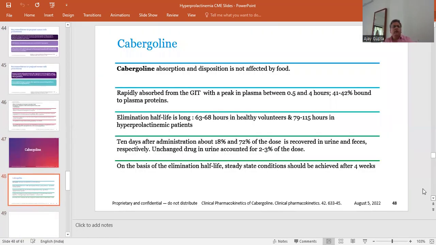Coming to cabergoline, its absorption and disposition is not affected by food. It is rapidly absorbed from the GIT with peak level between 0.5 to 4 hours, and 41 to 42% is bound to plasma protein. Elimination half-life is about 63 to 68 hours in healthy volunteers and 79 to 115 hours in hyperprolactinemic patients. 10 days after administration, about 18% and 72% of the dose is recovered from the urine and feces respectively. Unchanged drug in urine accounts for 2 to 3% of the dose. On the basis of elimination half-life, steady state concentration should be achieved after 4 weeks.